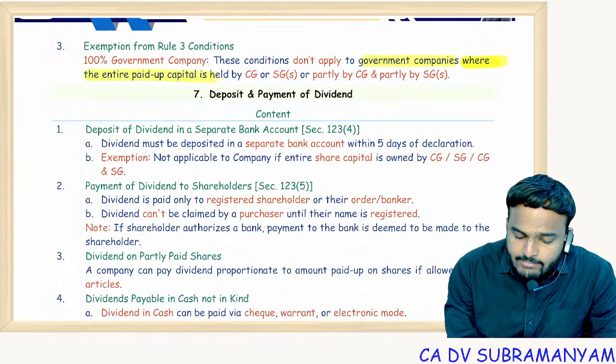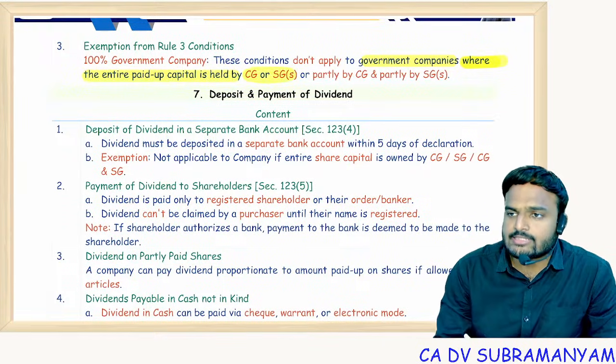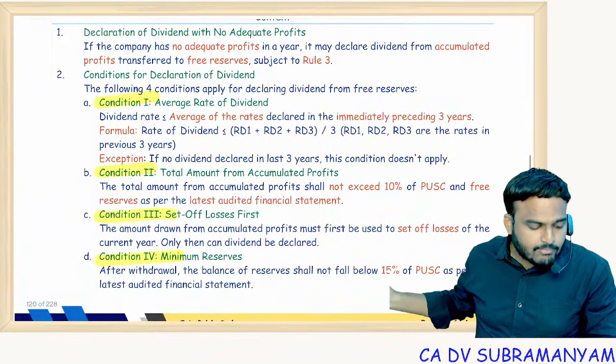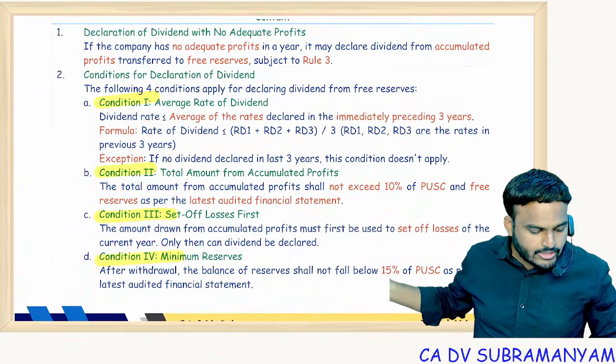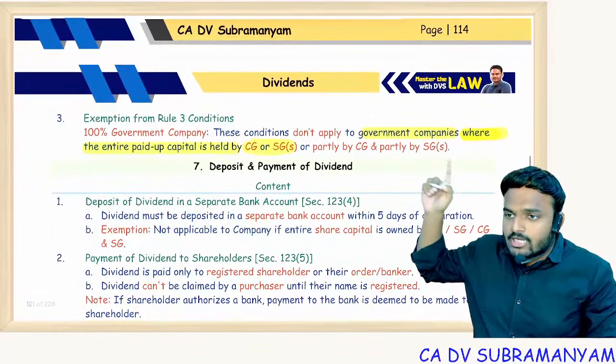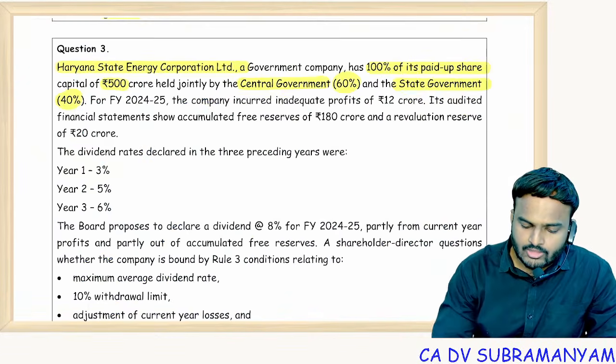Continuation also you read. Where the entire paid up share capital is held by CG or SG. Even 1% is held by public, then these above conditions will apply. Getting my point? Entire 100% capital should be held by governments only. Now let me read the question.